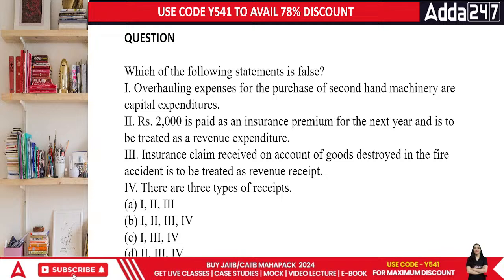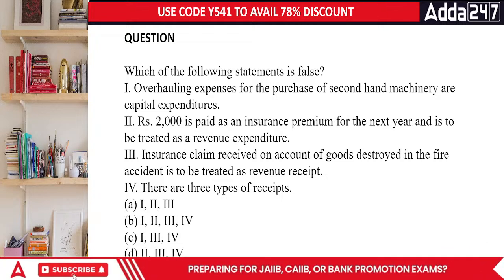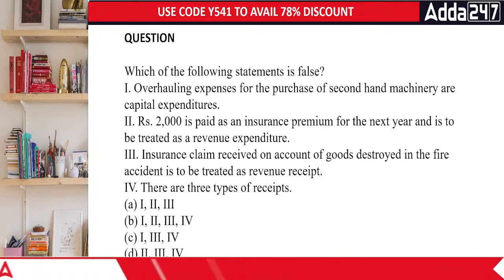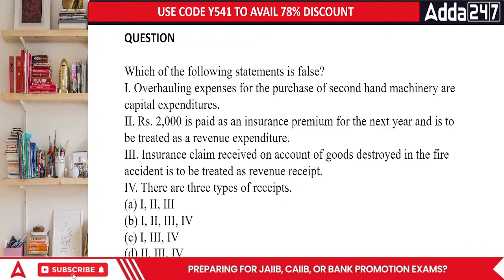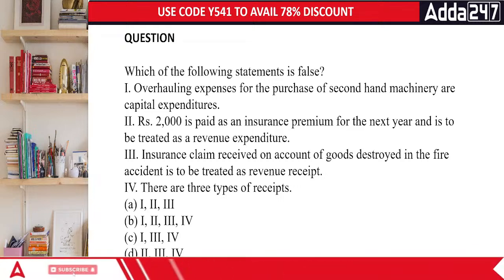Rupees 2000 is paid on insurance premium for the next year. If it is paid for the next year in this specific year, then it is a part of prepaid expenses, which should be no. In this case, should the insurance claim received on account of goods destroyed in the fire accident be treated as a revenue expenditure or not?